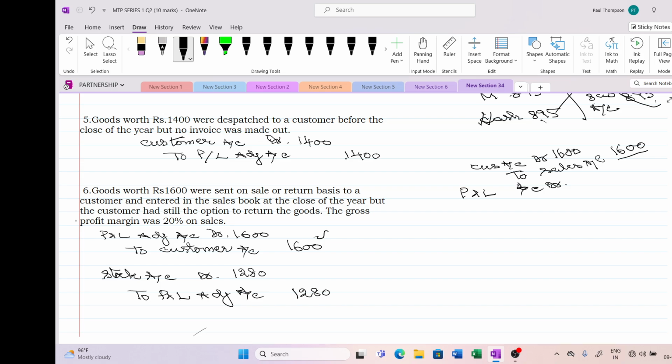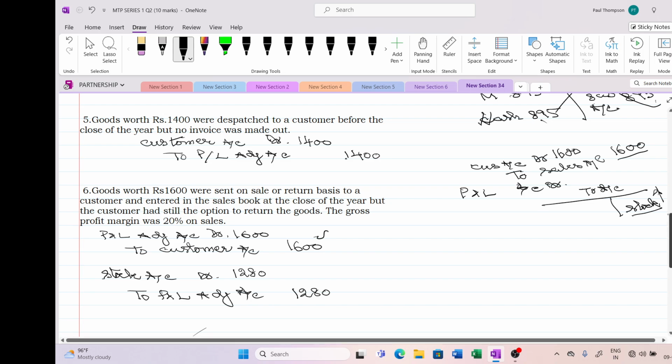Now, though this is not a sale, the goods are lying with the customer, so it is my stock. I have to take it into my closing stock. It will go into my trading account on the credit side as stock, so my stock will increase. When my stock increases, my profit will also go up. But whenever I enter the stock, I have to follow the conservatism or prudence concept, you can call it either way. What is the rule for that? All of you know that stock has to be entered at cost price or market price, whichever is lower.